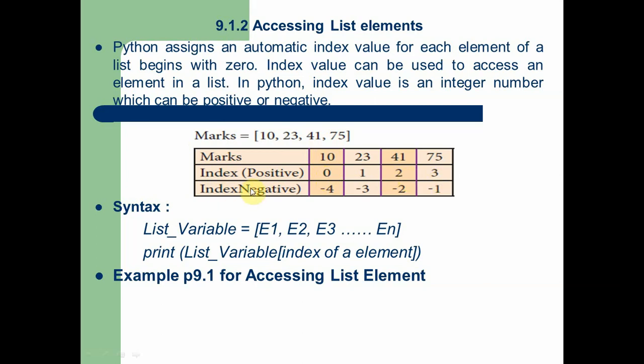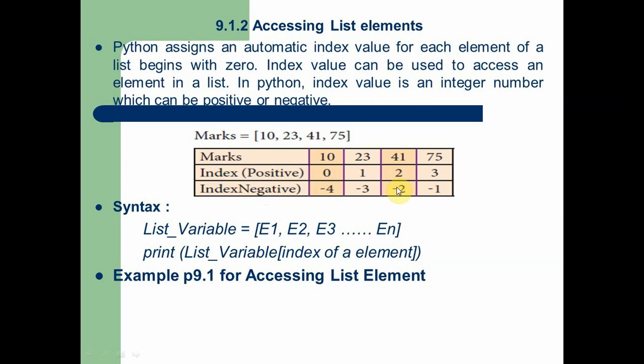If you take the negative index number, then the first element is -4, the second element is -3, the third element is -2, and the fourth element is 75. It is just like an array, which we already discussed, and just like the string data type, which we already discussed.